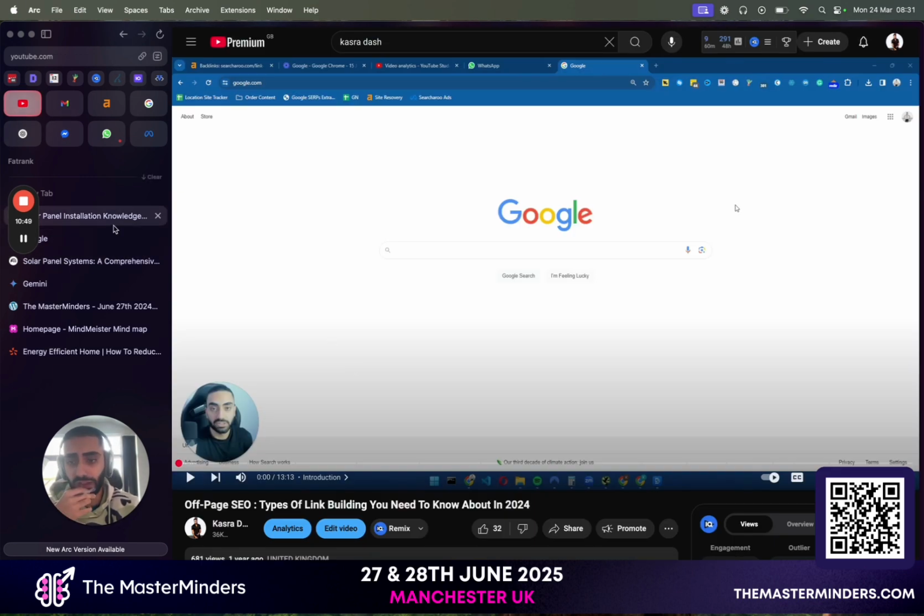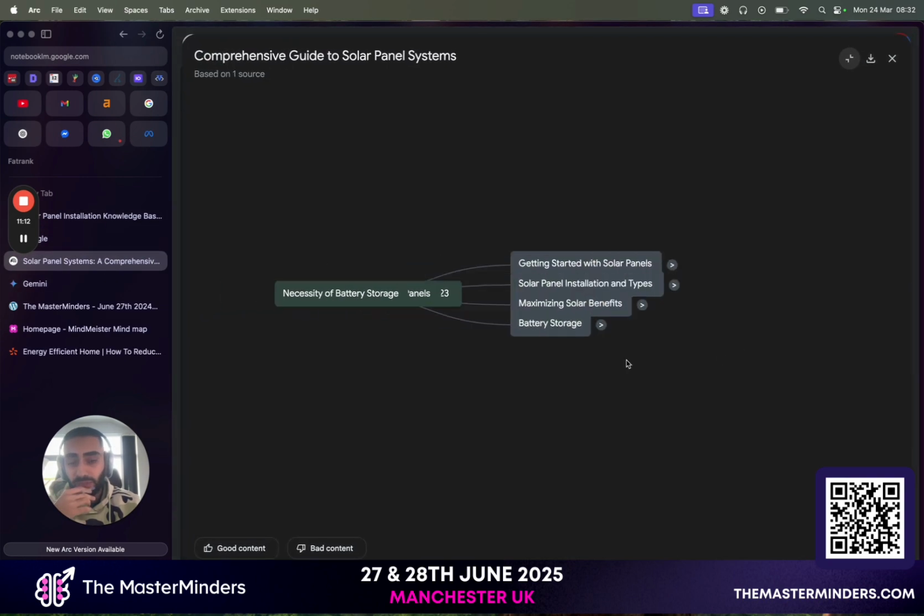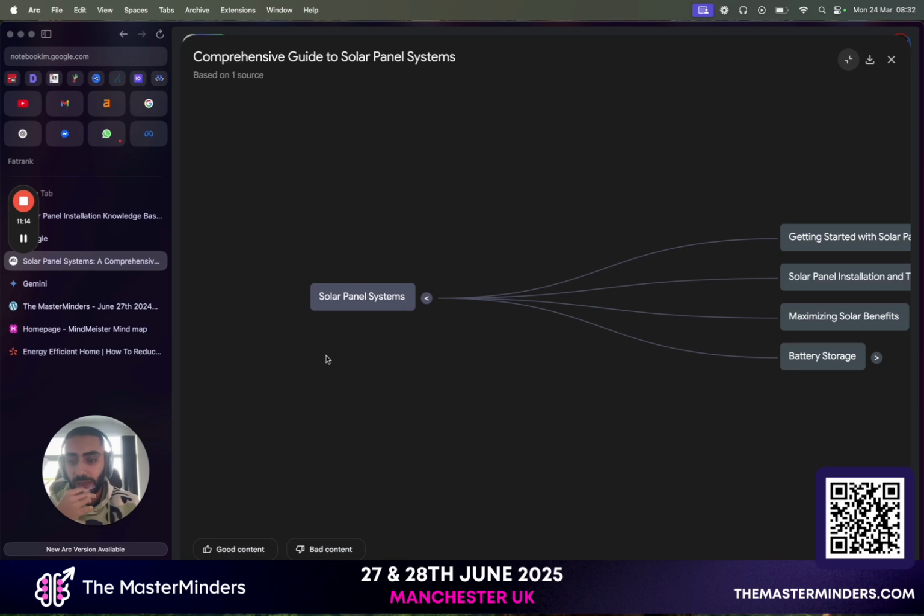It's not too long, I thought it was a little bit longer, but because it's not going into as much detail on this specific page, it's come back not as in-depth. So try to layer up all of your sources as much as you can. You're obviously going to get a much better output by doing that, and your mind map is going to come out a lot better if you're stacking your sources as well.